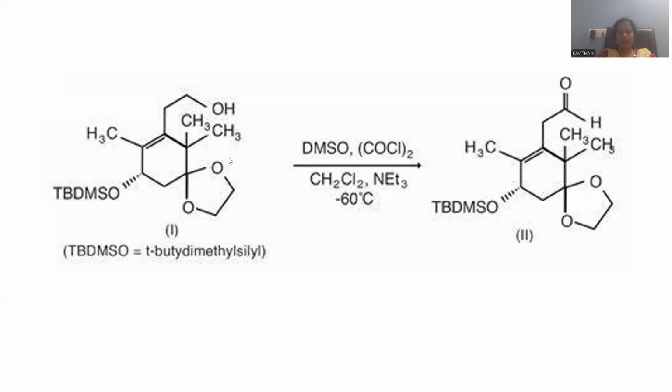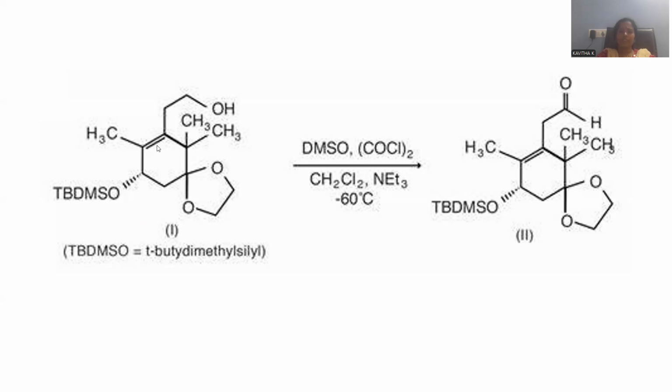So here a protective group is provided over there. After getting this, here also protection is provided, TBDMSO. Let me abbreviate, tertiary butyldimethylsilyl. It is the kind of protection of hydroxy. Alcohol is protected over there. Ketone is protected by means of this group. So this is the kind of protected compound.